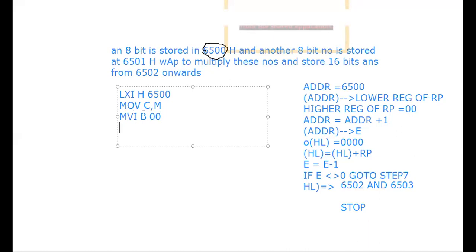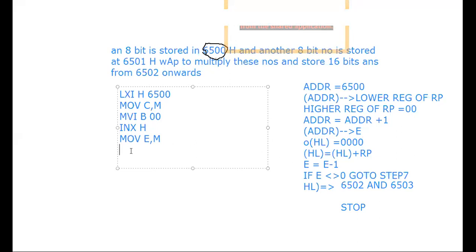Now address equals address plus 1. So INX, you are incrementing by 1 the 16-bit address which is in the HL pair. So INX H, and the contents of that address, that means the M content, must be stored in E. So MOV E, M. After that I am making HL equal to 0000.